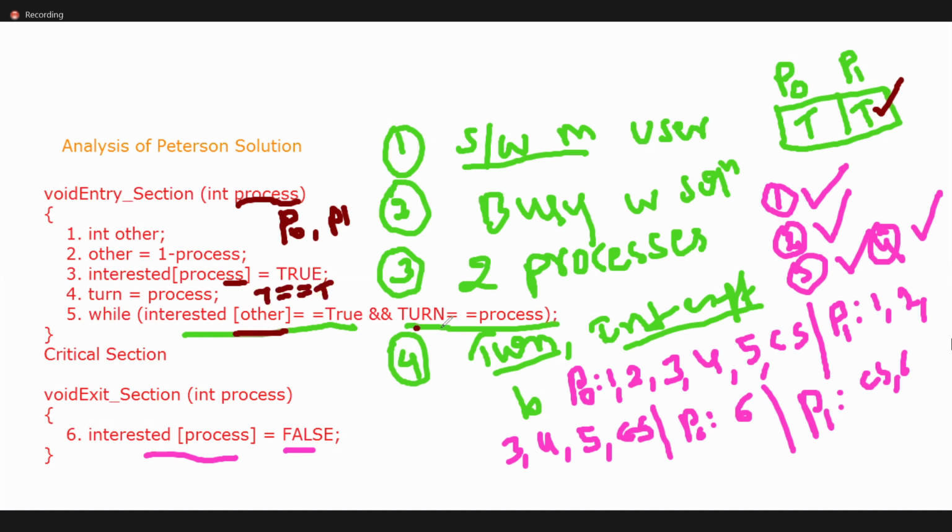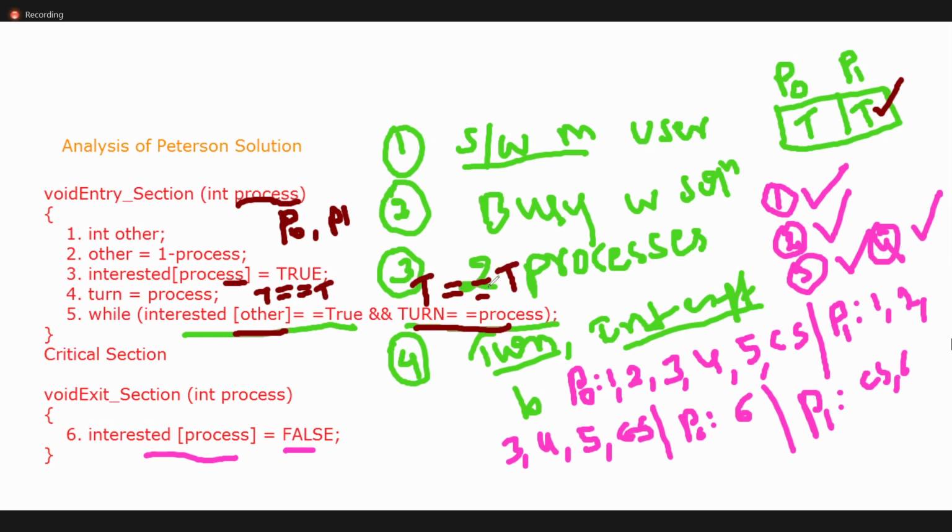Now I want to check the next condition. Turn equals equals process. What is the turn? P0. Yes or no? What is P0? Turn of process P0 is true. Yes or no? Equals process. This is also true. So what happens if the conditions are true? It will repeat an infinite number of times. Yes or no?